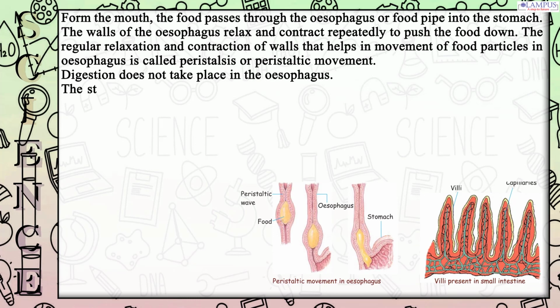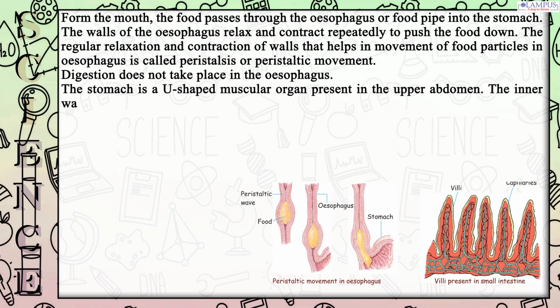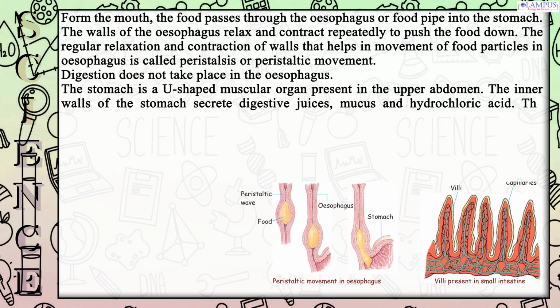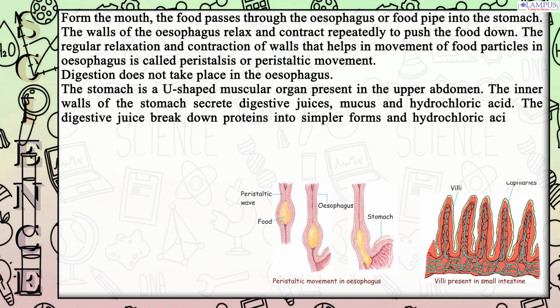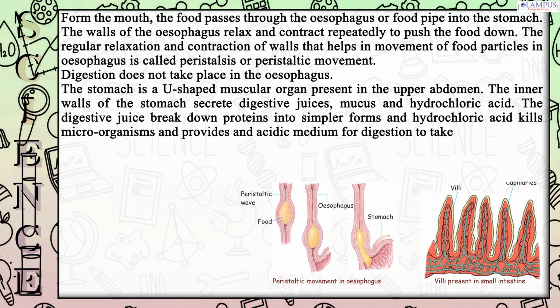The stomach is a U-shaped muscular organ present in the upper abdomen. The inner walls of the stomach secrete digestive juices, mucus and hydrochloric acid. The digestive juice breaks down proteins into simpler forms and hydrochloric acid kills microorganisms and provides an acidic medium for digestion to take place. The food is now partially digested and is in the form of a thick soup.